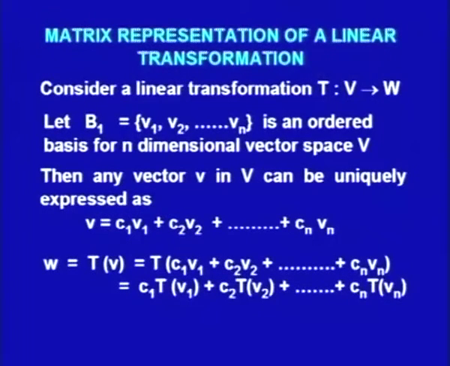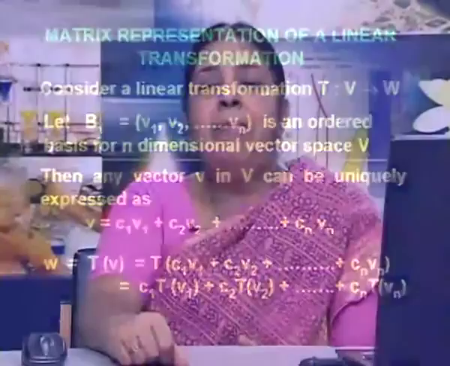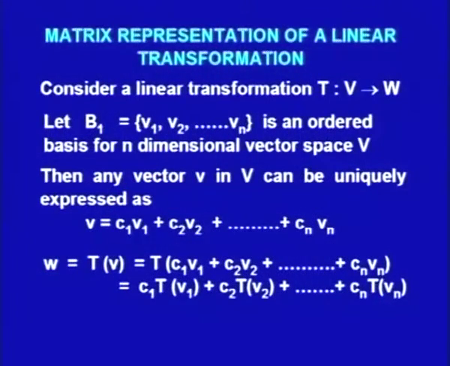In the next part of my lecture, I will be discussing matrix representation of a linear transformation. Now, let us consider T is a linear transformation from the vector space V into W. Let B1 be an ordered basis for the vector space V consisting of V1, V2, ..., Vn, where V is an n dimensional vector space.